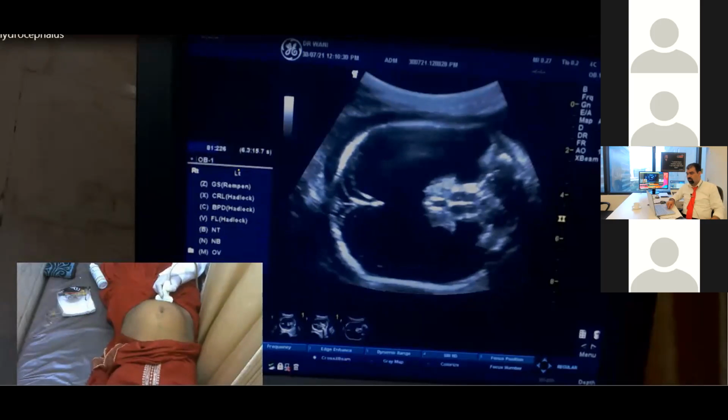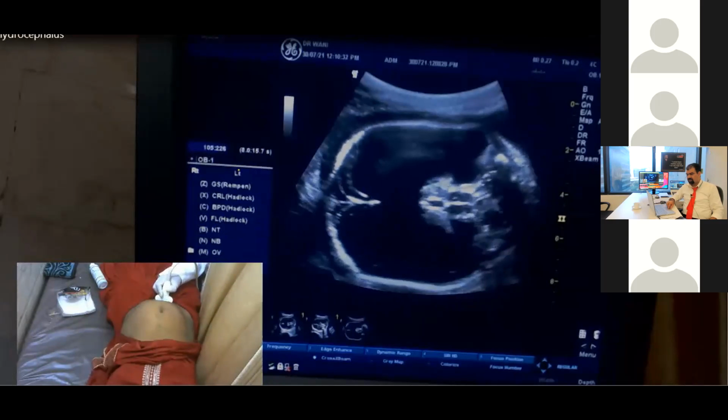Before the posterior fossa. Why are you jumping onto the posterior fossa? Because both ventricles are fully dilated. Both ventricles are dilated. Now, what is the connection between the third ventricle and the lateral ventricle? What is that called? Foramen of?